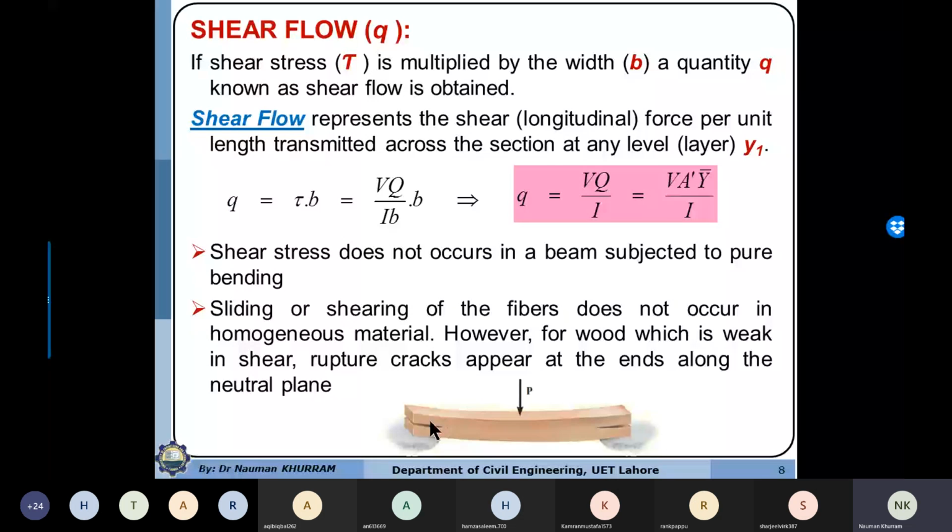So in a wooden beam subjected to transversal load, shear force is maximum at the support, and we also know that shear stresses are maximum along the neutral axis. So if these maximum shear stresses are more than the shear strength, or the friction between the fibers, the interlaminar shear strength, then sliding will occur and this type of shear crack will be produced.